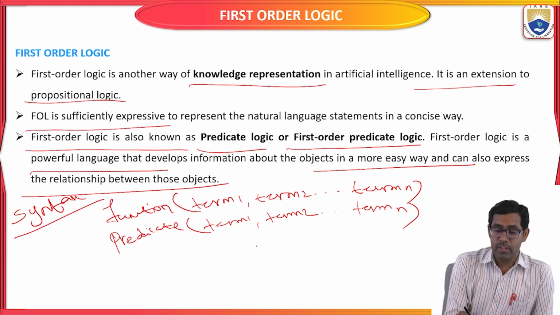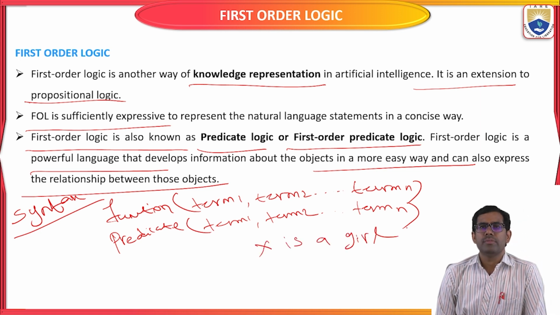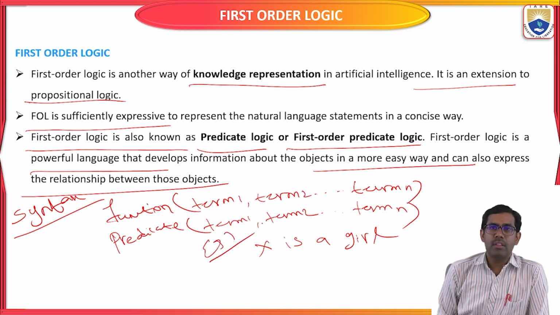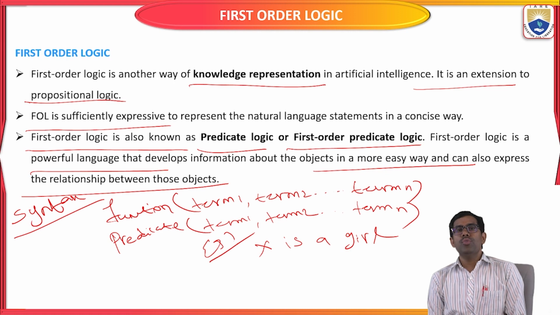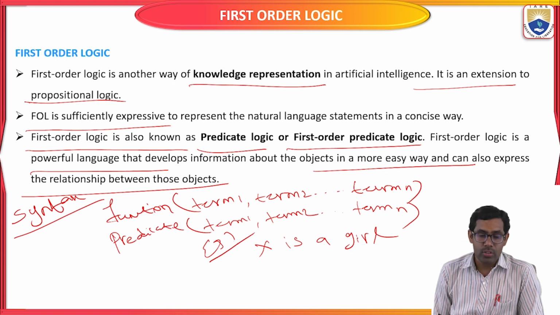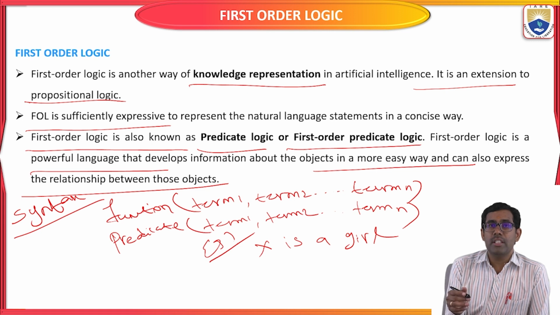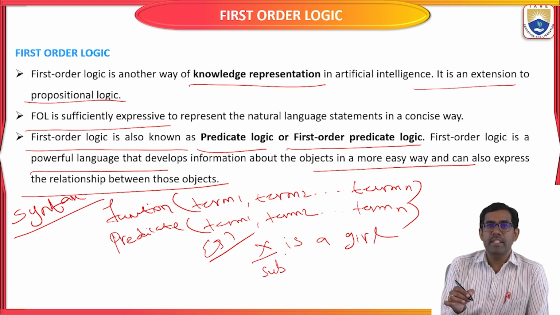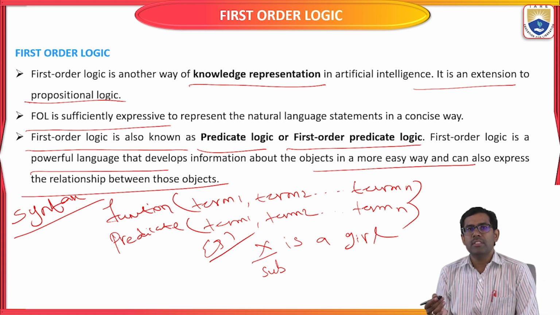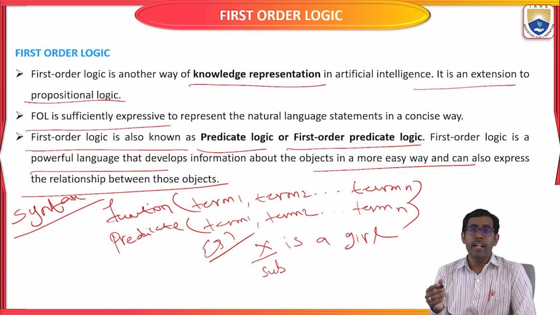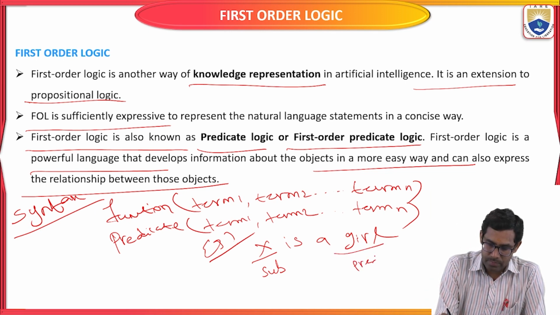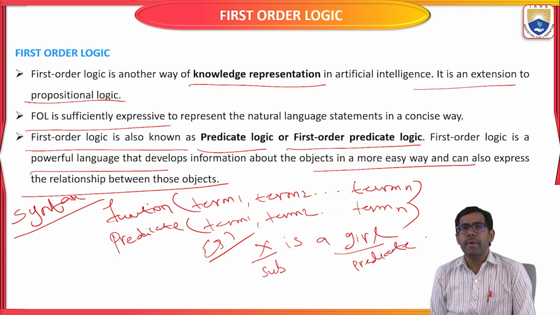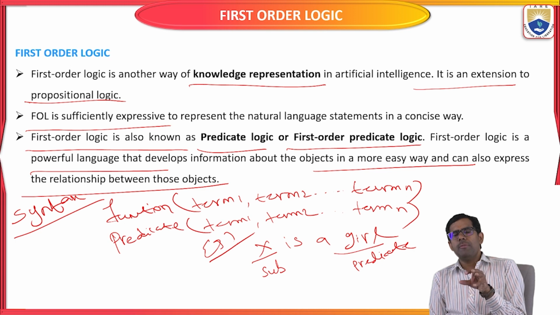Okay, here is an example. Let's consider "X is a Gale." This is a simple example. Now I'm going to write one statement using first order logic based on the function and the predicate. Given this basic structure of first order logic, X is a subject. Now what is X that we are going to represent? Here Gale is a predicate. So Gale is the predicate of your statement X. The main subject of your first order logic is X.